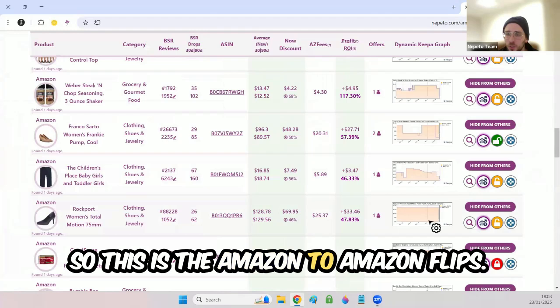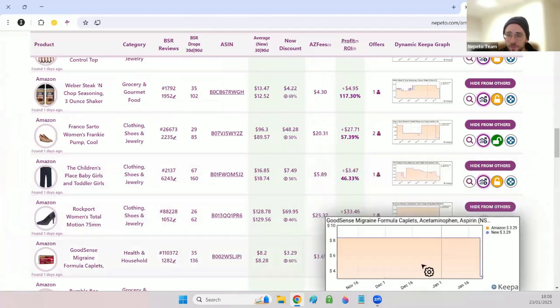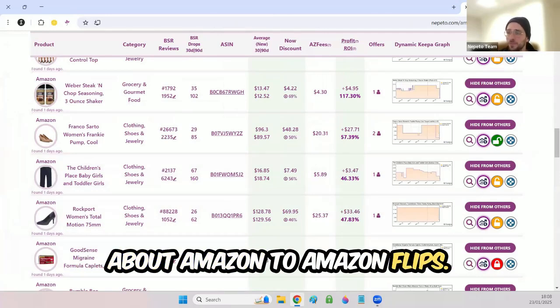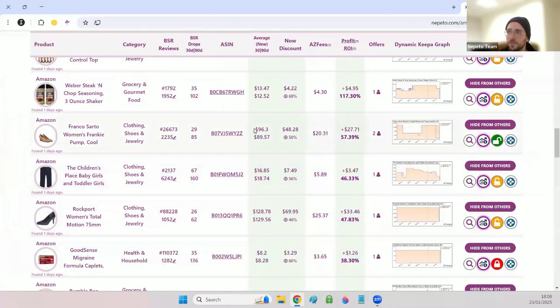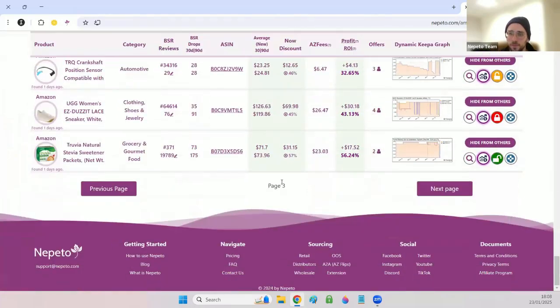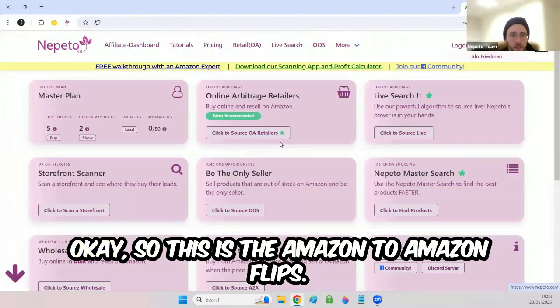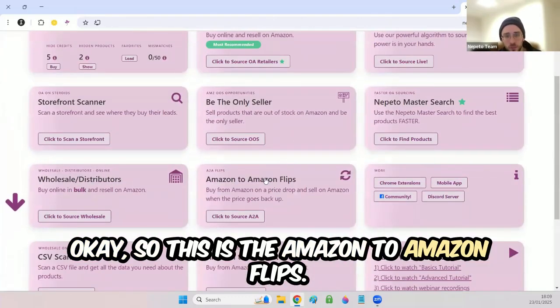So this is the Amazon to Amazon flips. Does someone want to ask any question about Amazon to Amazon flips? Okay, so this is the Amazon to Amazon flips.